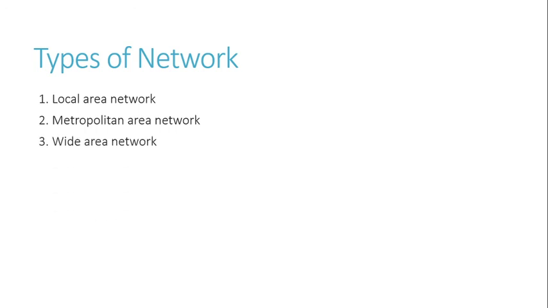And the last one is wide area network. Wide area network is a very large computer network spread across cities and countries. A WAN combines many LANs and MANs. So wide area network is the largest area network in which we connect one country with another, or one continent with another, like Asia with Europe and everything. So it connects one country with the rest of the world. It is the biggest one, the largest area network through which we get internet. So these are the three types of network: LAN, MAN, and WAN.